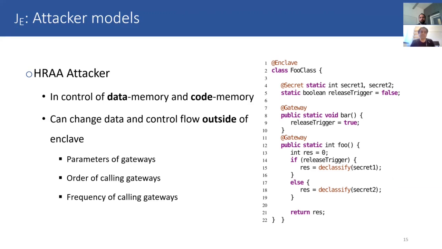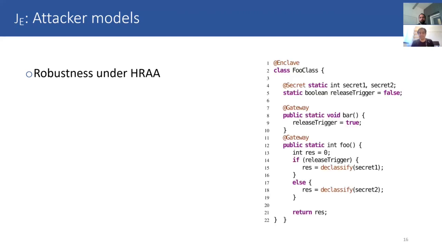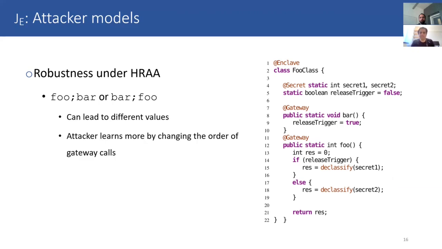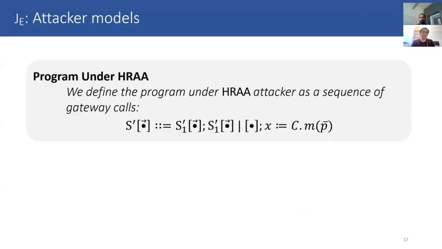If the original intention of the programmer was to call bar first and then foo second, a data and code memory attacker can change this order and, for example, call foo and bar, and then it can lead to different declassification, and the attacker can learn more by just changing the order of gateway calls.